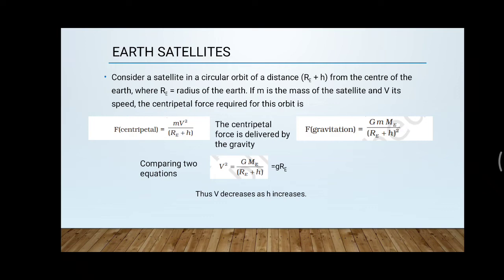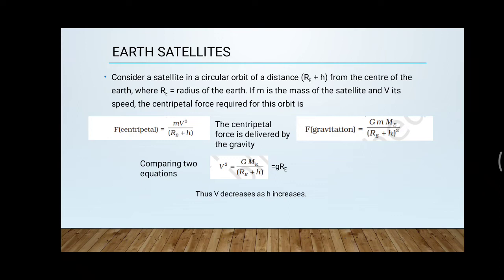Suppose the satellite is revolving around the planet at a distance h from the surface. Considering Earth, whose radius is RE, RE plus h is the total distance from the center.